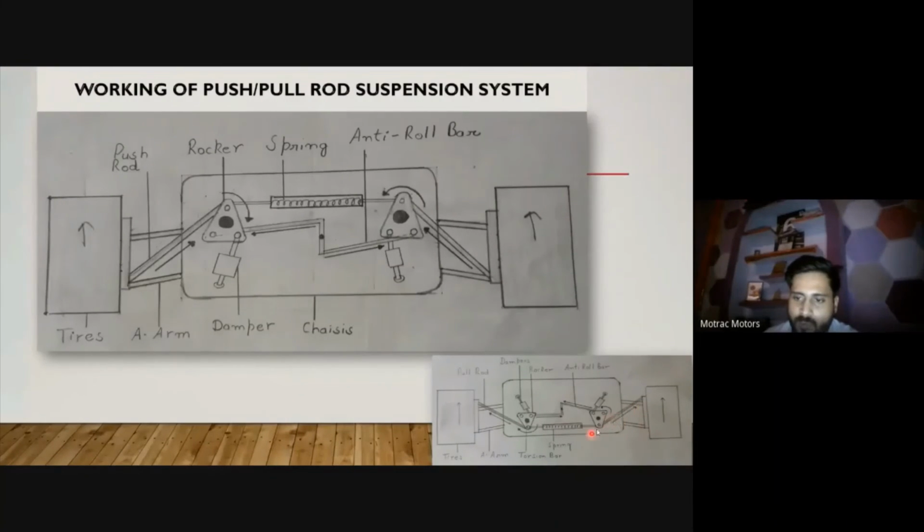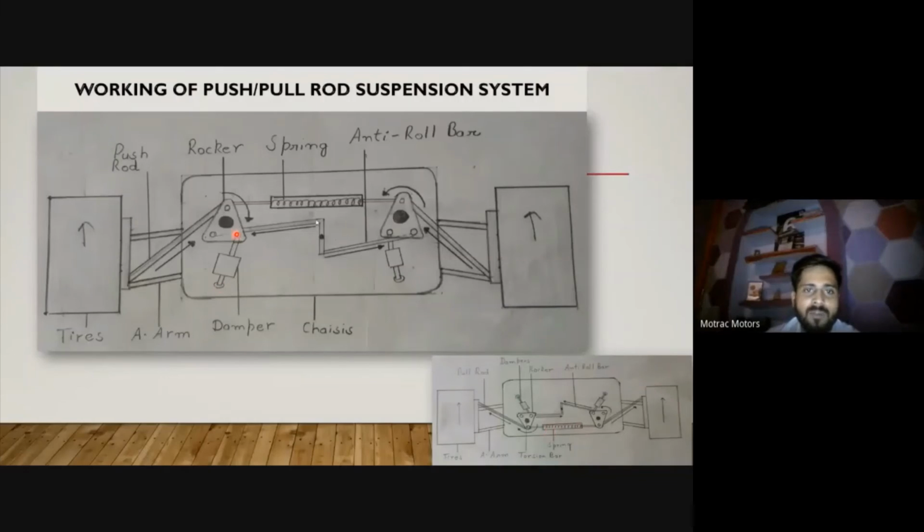it starts to squeeze this link. This rocker arm will rotate in the anti-clockwise direction. If it rotates in the anti-clockwise direction, it starts to pull the internal spring of this particular assembly. So this is how the pull rod is working.